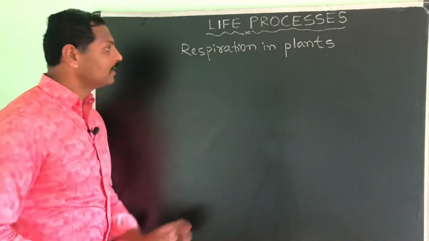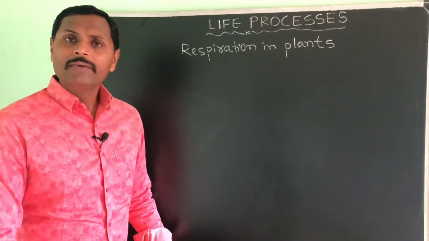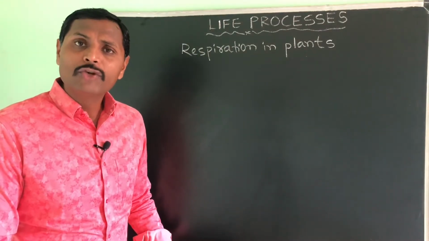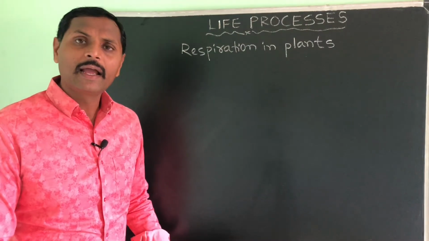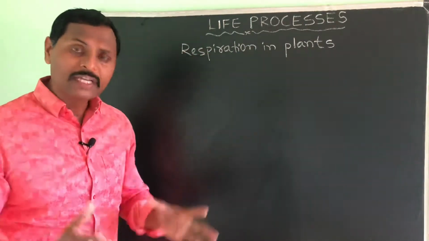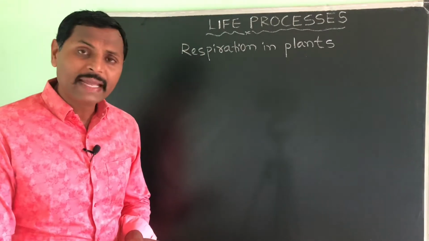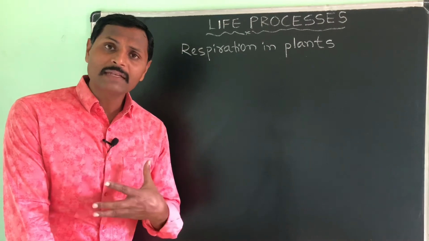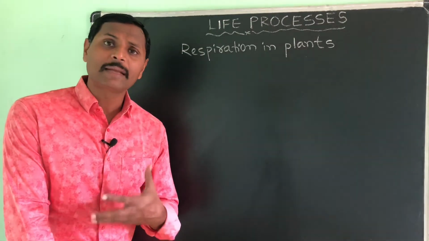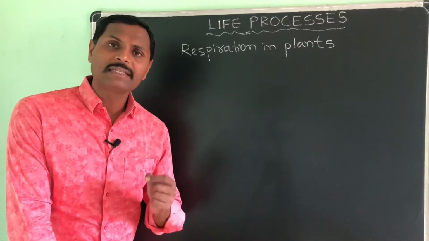Let us see it one by one. Just as we discussed, in the human being, respiration acts like a single unit. Why? Because we take the air and pass it to the lungs, and from the lungs it is supplied to all the cells of the body.